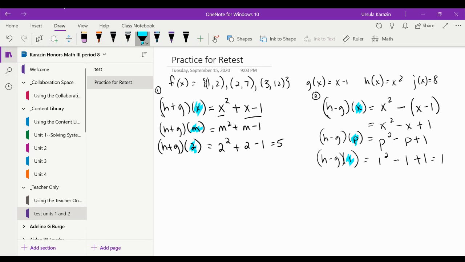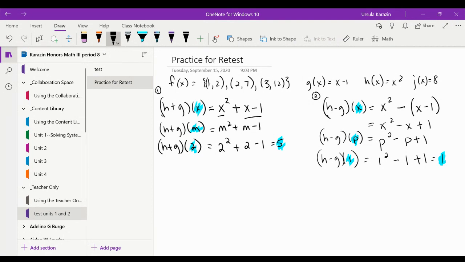So notice, if the highlighting that I did is a number, then my answer will be a number. Okay, so see these two where the highlighting was a number and my answer was a number? If the highlighting was a variable, then that variable is what I should have. I should not have any other letter, but I should see that letter.